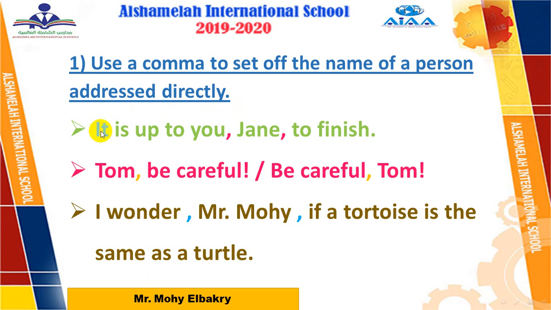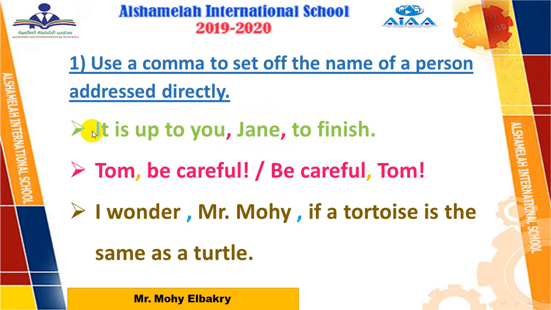Example. Number 1, it is up to you, Jane, to finish. Here I'm talking to Jane. If the addressed person comes in the middle of the sentence, before the name, comma, and after it, comma. What about the name if it comes at the beginning of the sentence?